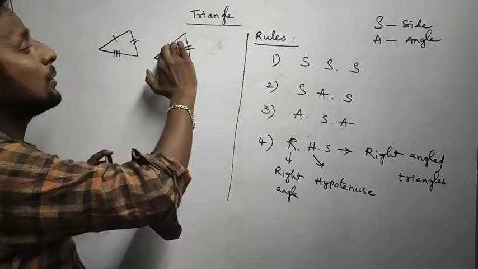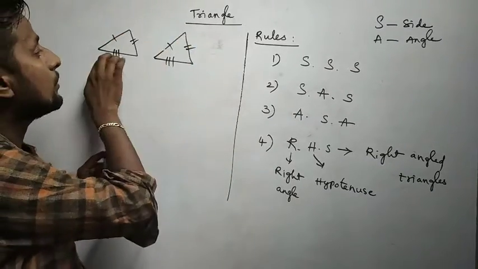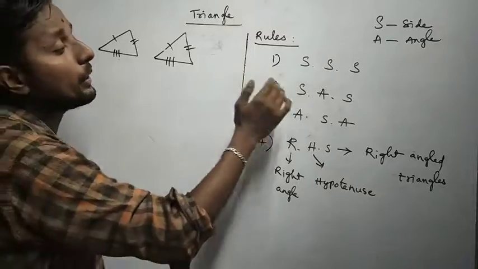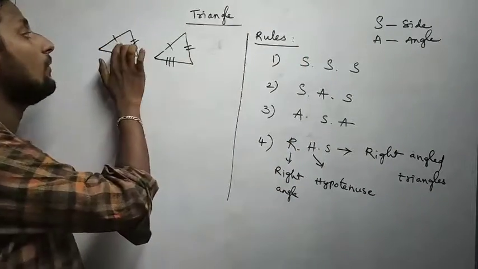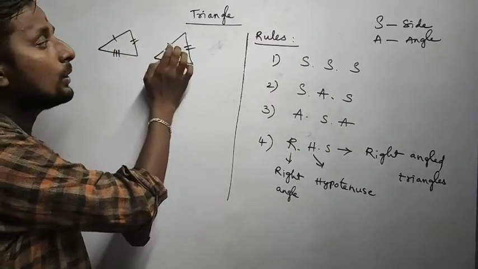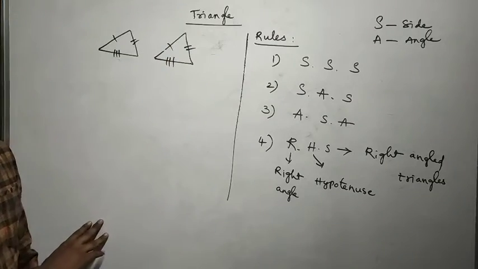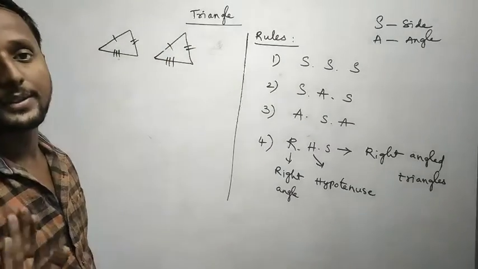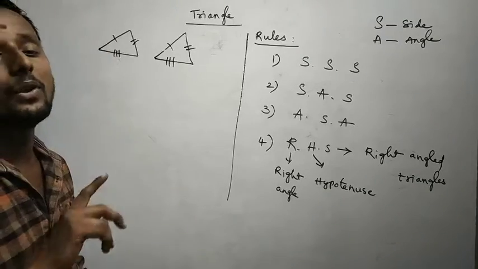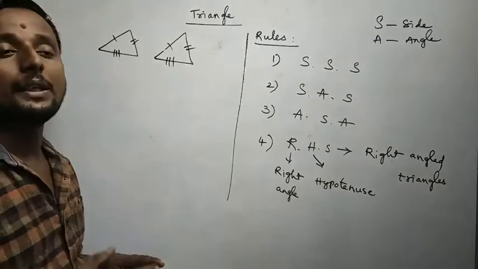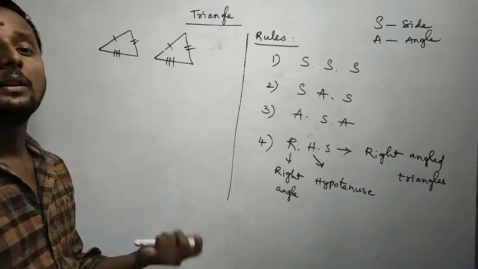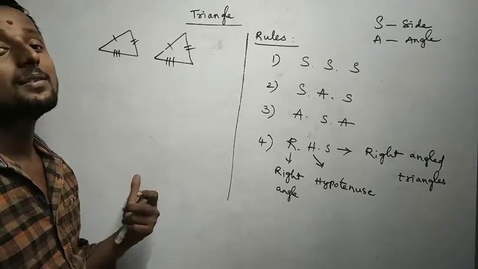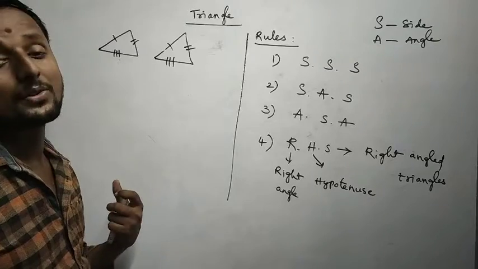As for length, we are talking about sides, am I right? So side 1 is equal to side 1, side 2 is equal to side 2, side 3 is equal to side 3. So the three sides of the first triangle are equal to the three sides of the second triangle. By the triple S rule, both triangles are congruent. If three sides of one triangle are equal to the three sides of another triangle, then both triangles are congruent by SSS rule.